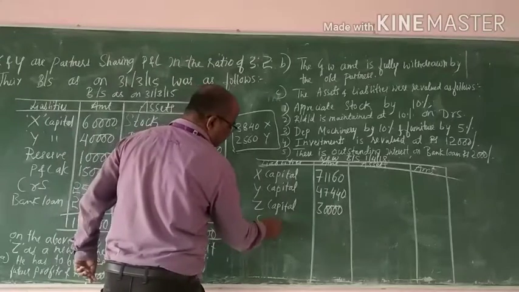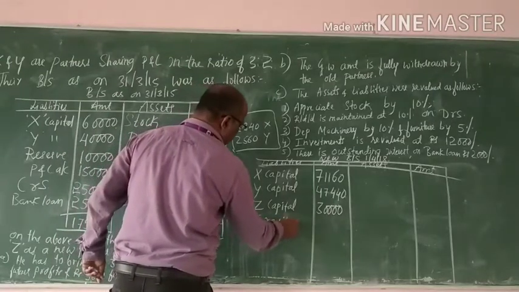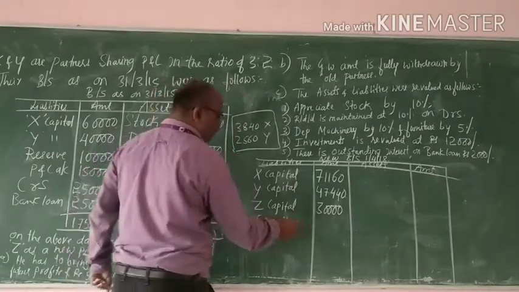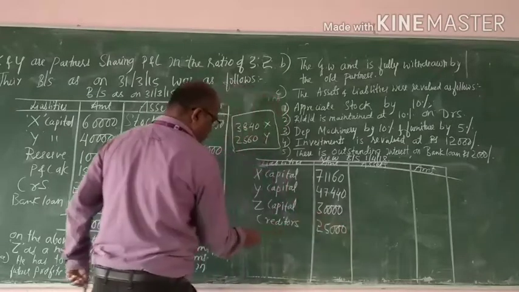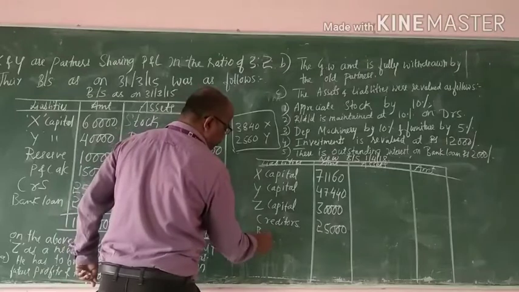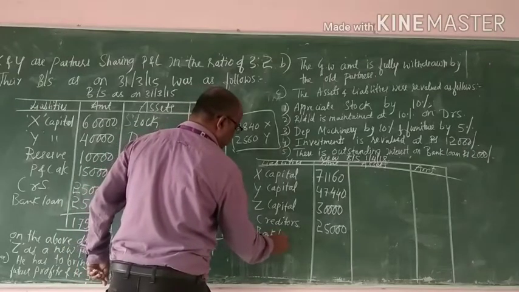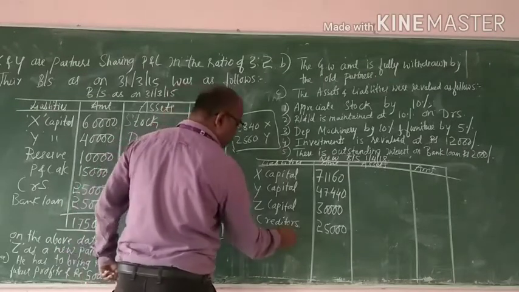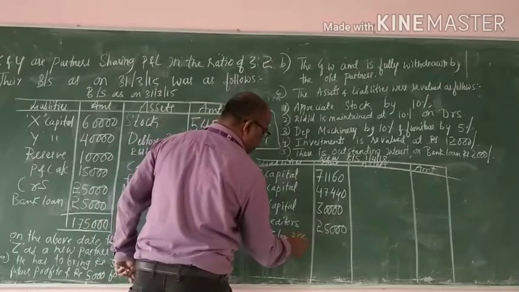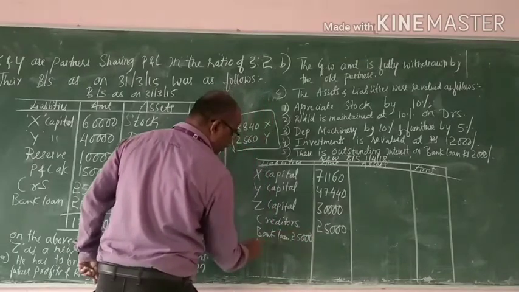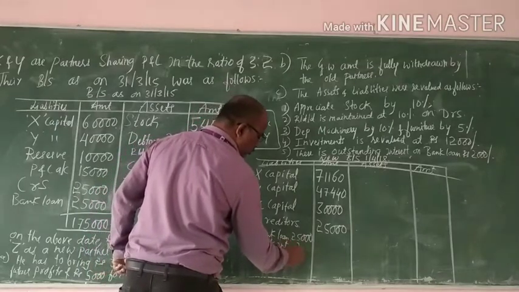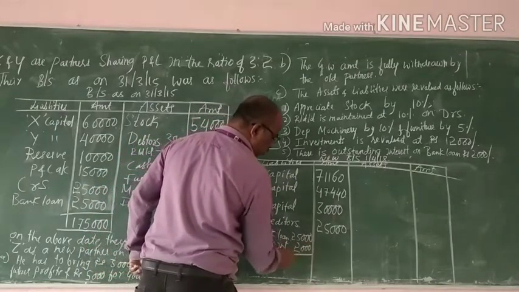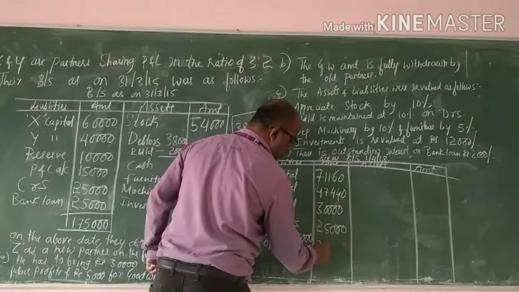Creditors 25,000. Bank loan 25,000 plus outstanding interest on bank loan 2,000, 27,000.